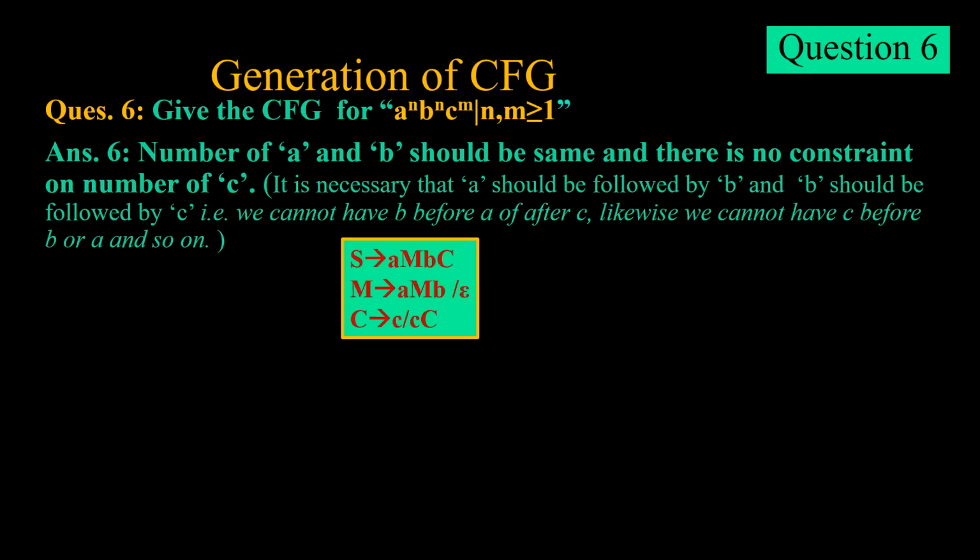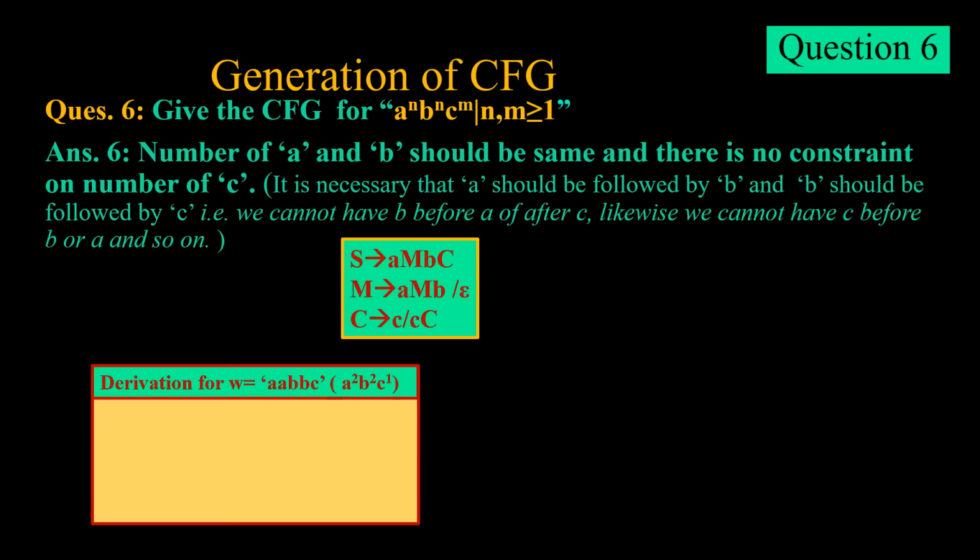Now just see this grammar. In this grammar, we have a, M, b. That means whenever an a comes, correspondingly a b will also come, and we have no constraint on c. That is why C tends to small c capital C. So any number of c may come, but whenever we are deriving anything for a, it is compulsory that it should have a b on the other side.